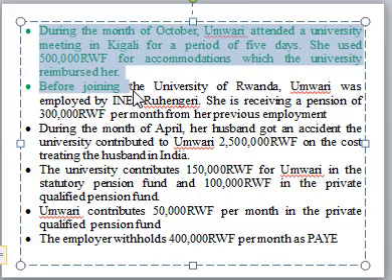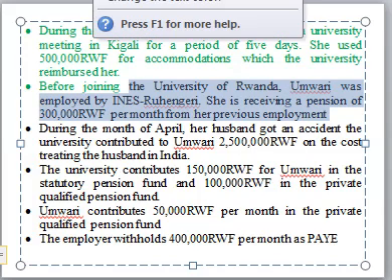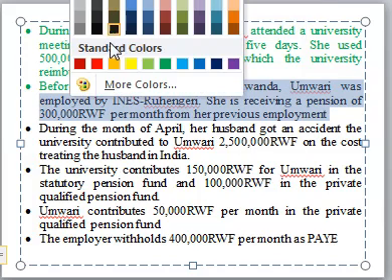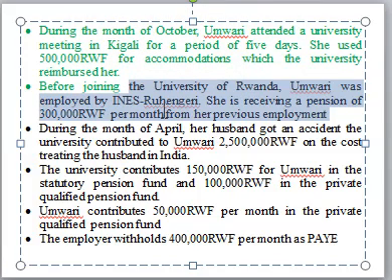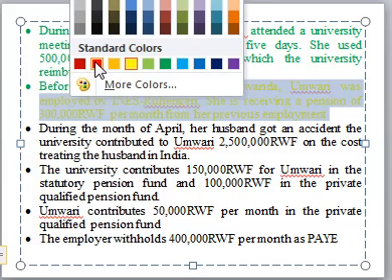Then before joining the university, Omari was employed by Ines. She's receiving a pension. This one we tax. So because of the previous employment, it's going to be a cash benefit. Sorry, it's a cash benefit, not a benefit in kind. Cash benefit.